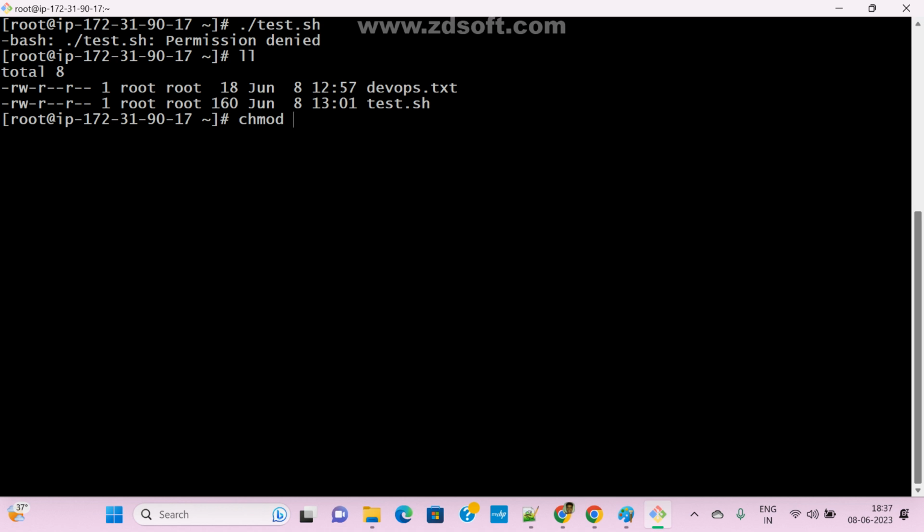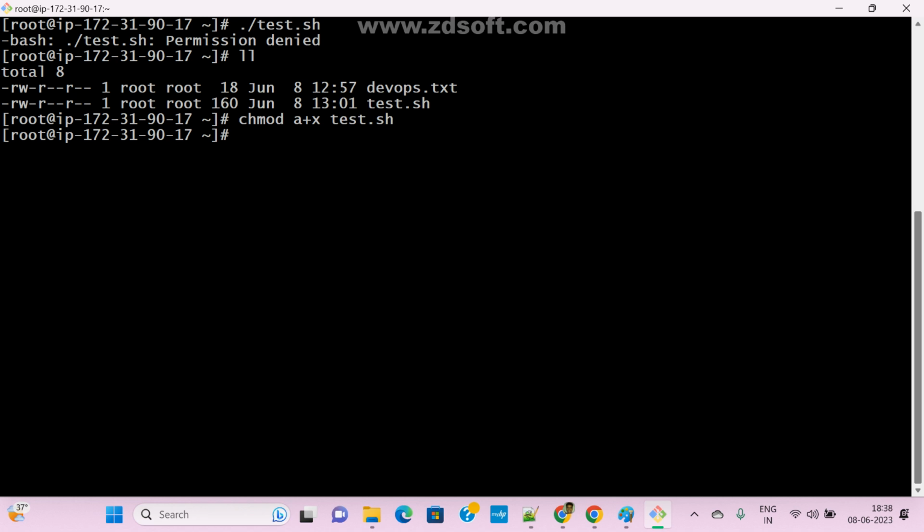I want to give to all, right? All means user, group, others. All means simply we can give a. Only user means we can give u. Now I am giving a plus. Which permission do you want to add? Execution permission. What is the character? Read is r, write is w, execution is x. That's it. And next the file name, for which file? test.sh. This is the syntax.